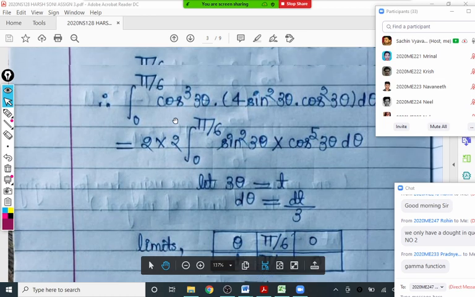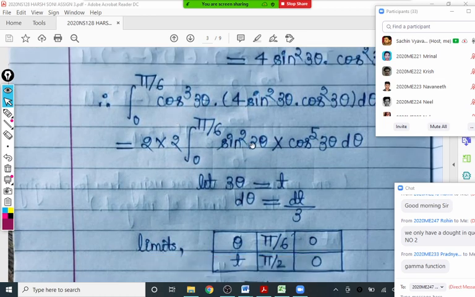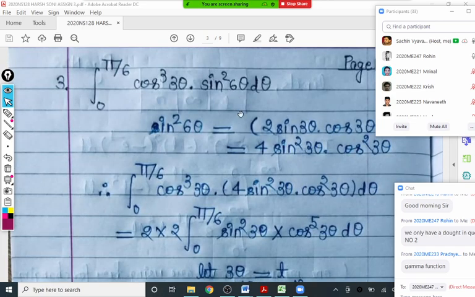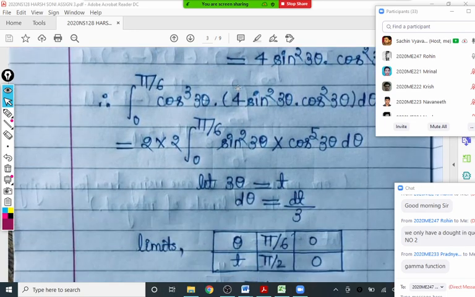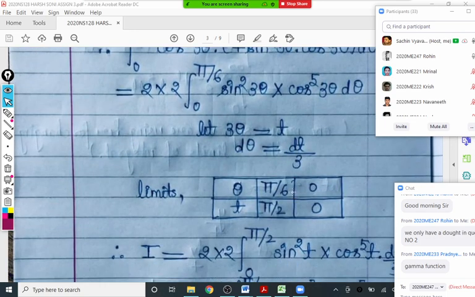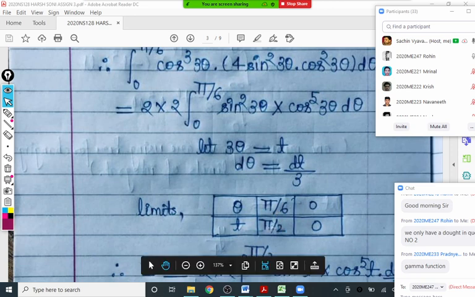At the end, you will reach the same integral, because you will come to sine squared 2t, and you can replace sine 2t as 2 sine t cos t, bracket squared. But you will observe the limits go from pi by 2 to 0.